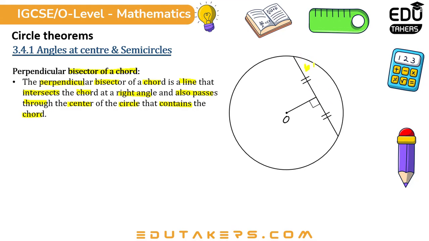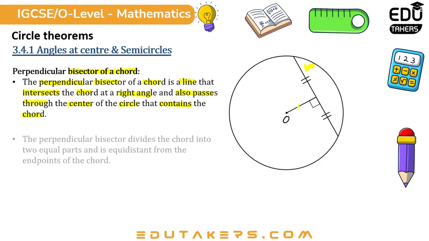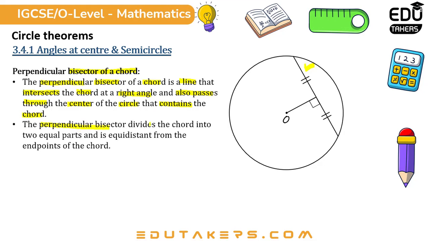This line is a chord and this is a line from the center to the chord. This is a perpendicular bisector of a chord from the center of the circle. The perpendicular bisector divides the chord into two equal parts and is equidistant from the endpoints of the chord.